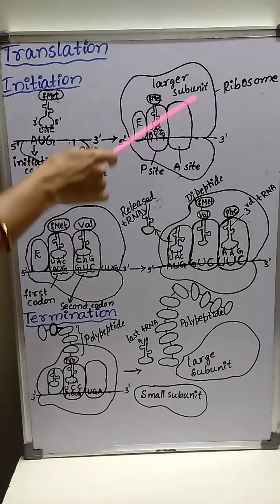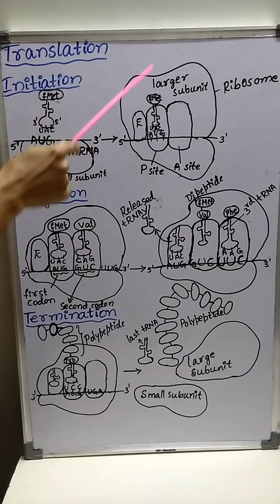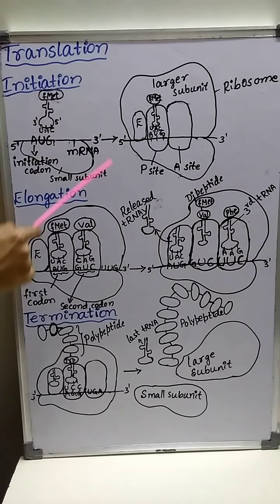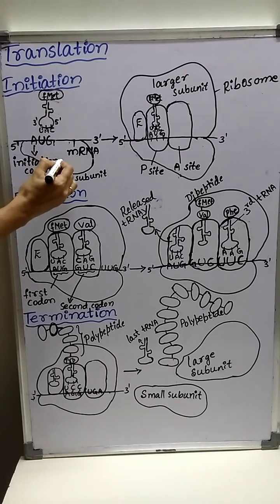Now an initiation complex is formed, and this complex contains the 30S subunit of the ribosome. See, the smaller subunit, also called the 30S subunit of the ribosome.